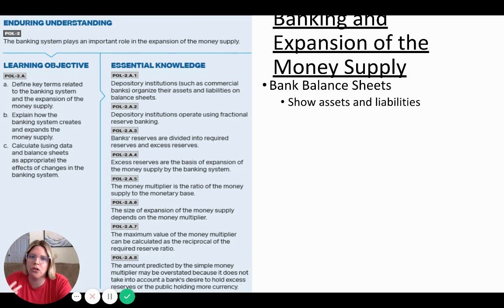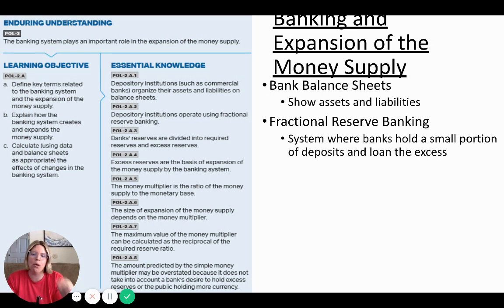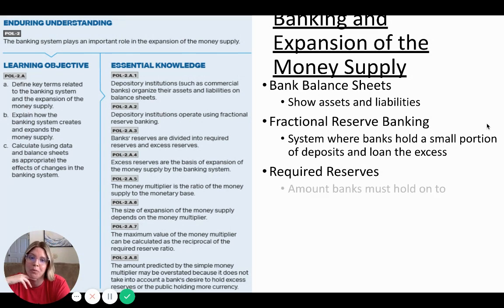So bank balance sheets show assets and liabilities. The fractional reserve banking system basically is that system where you only have to hold a fraction of your reserves. Remember that the banks don't have to hold on to all of the money that you deposit in the bank. They only have to hold on to a fraction. Now, if you go and ask the bank for your money back, you can go get 100% of it. So don't think that the bank is just wasting your money. They're taking your money and making loans with it so they can make a profit. And at any time you want to access your demand deposit, you will be able to, basically. So don't worry about that. But most of us don't need to access 100% of our demand deposits all the time. And that's why it's good for a bank to be able to access those so they can loan money. It's good for our economic system as well.